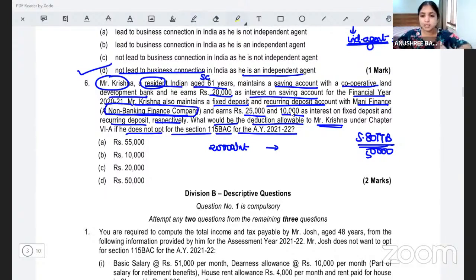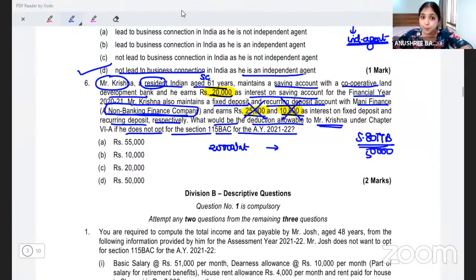See here, there are totally 3 things which he is earning. 20,000 savings bank account interest from a cooperative bank. This will be allowed under 80 TTB. But he earns 25,000 and 10,000 interest from NBFC. Interest income from NBFC does not come to Section 80 TTB.